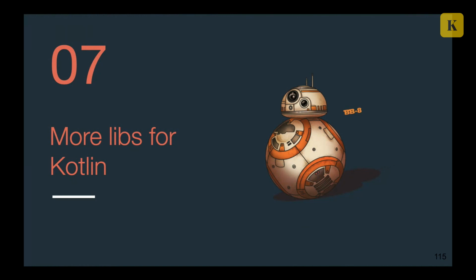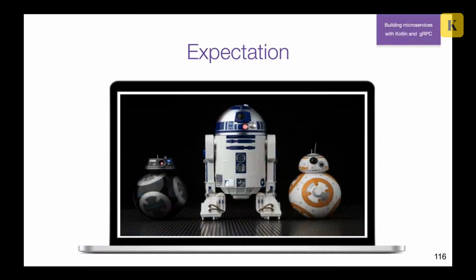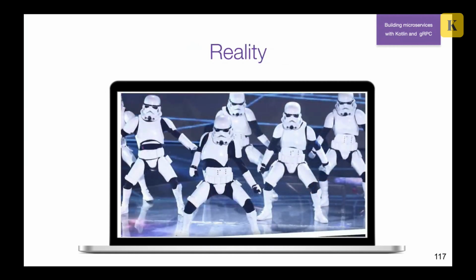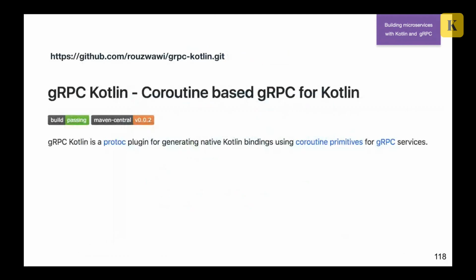So I have a little bit of time, and we can talk a little bit more about Kotlin libraries for gRPC and coroutines. When I first started working with this, I thought that I'd have this cool robot that can save your life in every difficult situation. But it was not true, because we had these guys who can't even shoot anyone in nine episodes. But we have what we have, and we have to work with this.